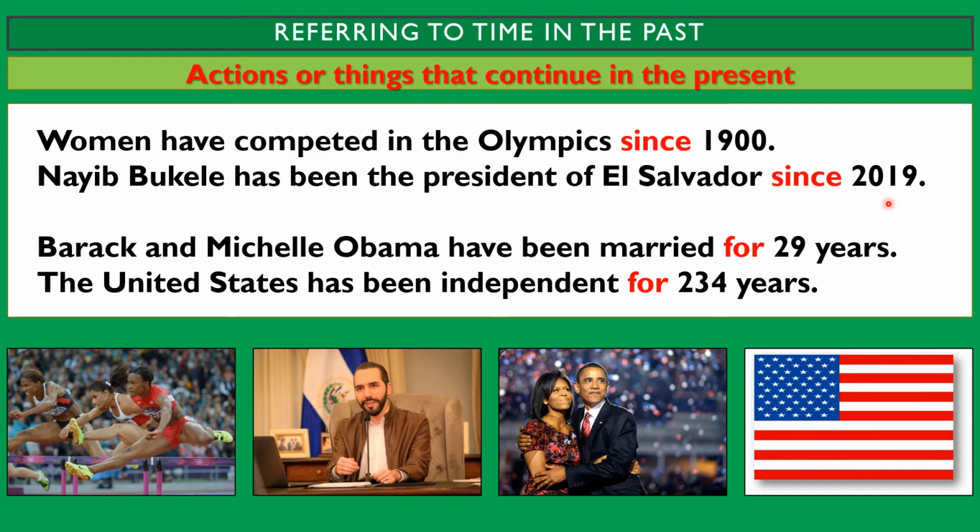In this case, we use for to talk about the duration of an action. In this case, Barack and Michelle Obama have been married for 29 years. This is the duration of their marriage. And in the second example, the United States has been independent for 234 years. So this country is 234 years old.